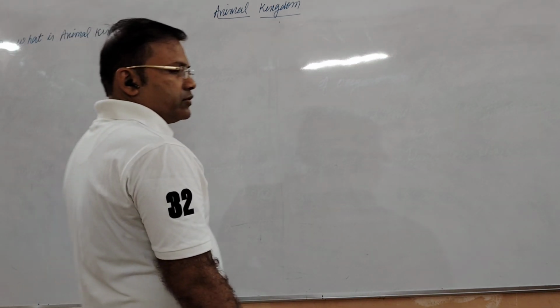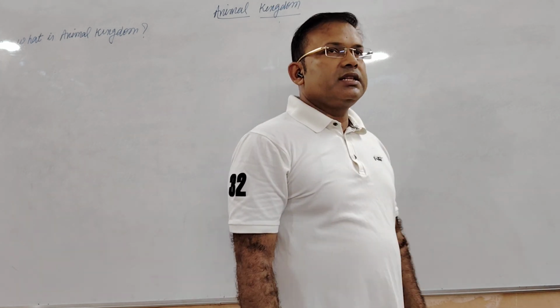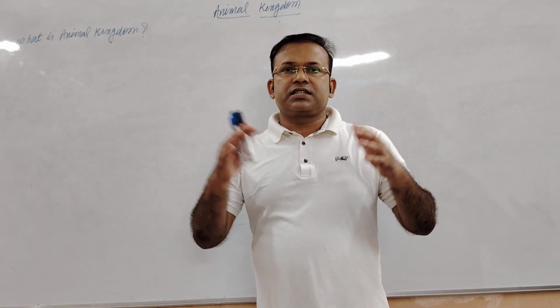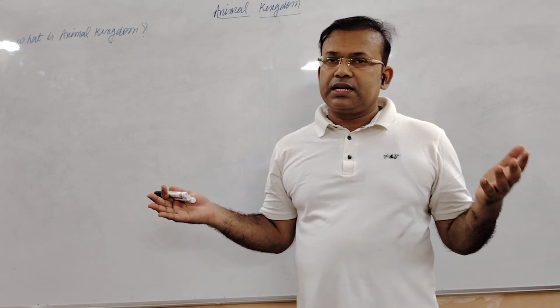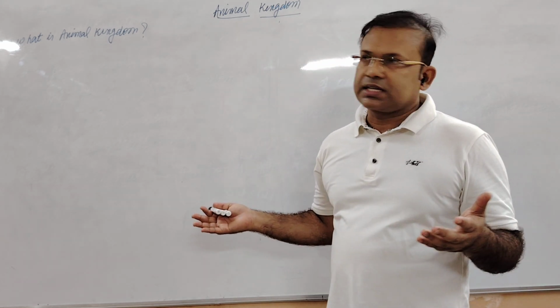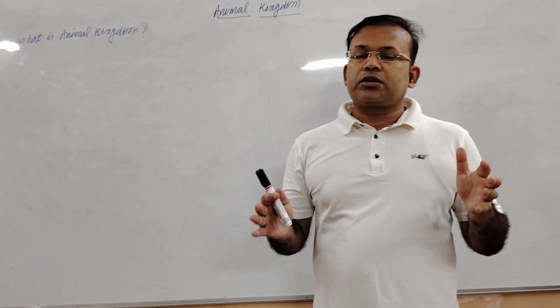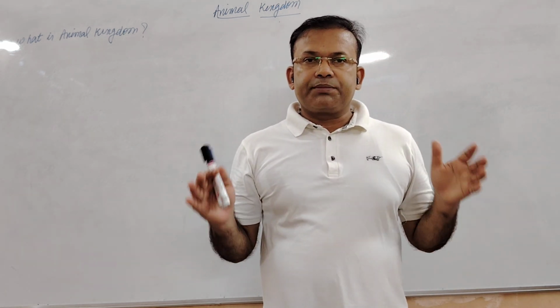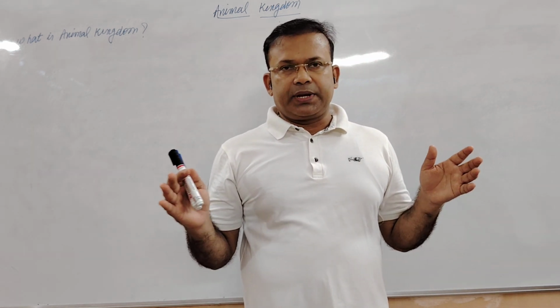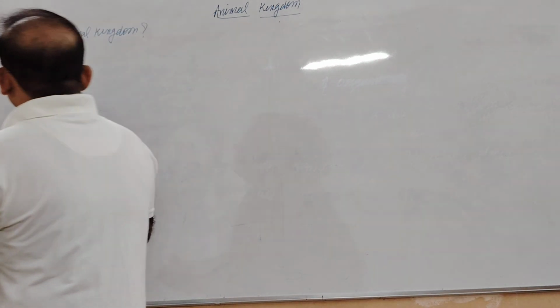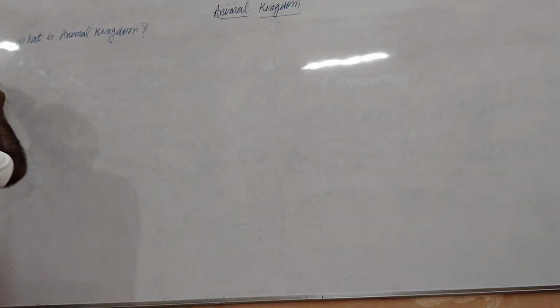So, what is the animal kingdom? In this animal kingdom, we will find that the several types of animals present over this planet collectively form the animal kingdom. Or you can say that all the animals which are present over this planet are placed in the animal kingdom. So what is the animal kingdom?